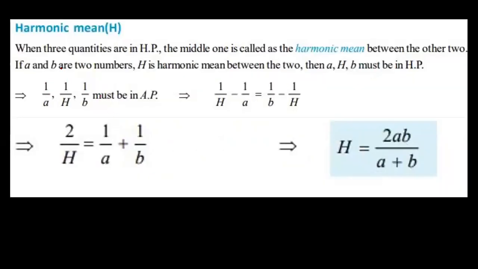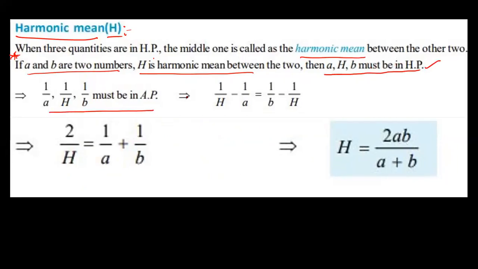Now, what does harmonic mean? See carefully, this is very important. When three quantities are in HP, then the middle one is called the harmonic mean between the other two. See the example: if A and B are two numbers and H is the harmonic mean between them, then A, H, B are in HP. That means the reciprocals of the three numbers are in AP with a constant common difference. So simplify, directly you can write H is equal to 2AB by (A plus B).